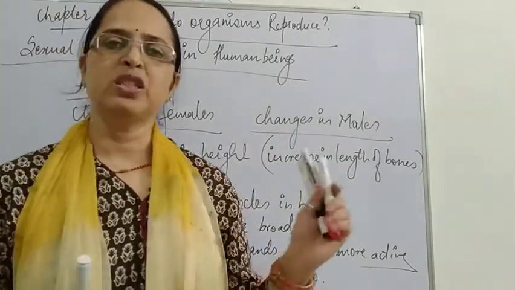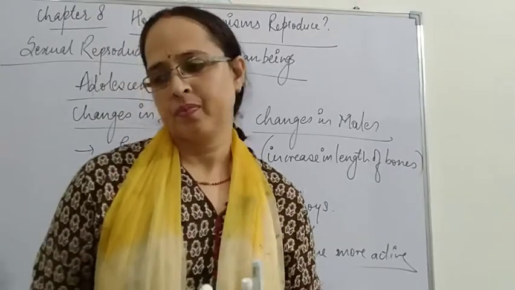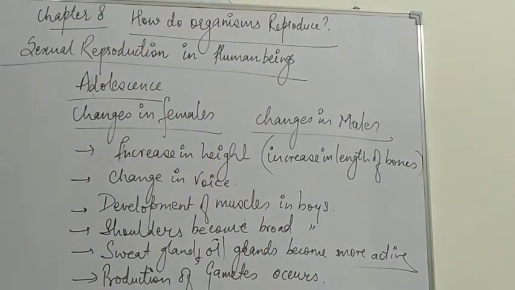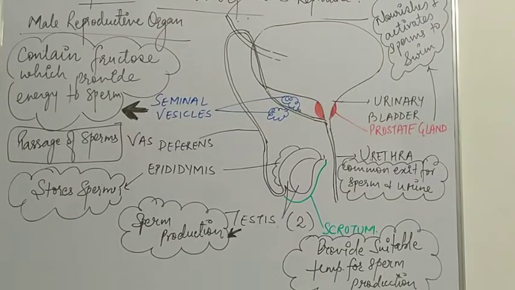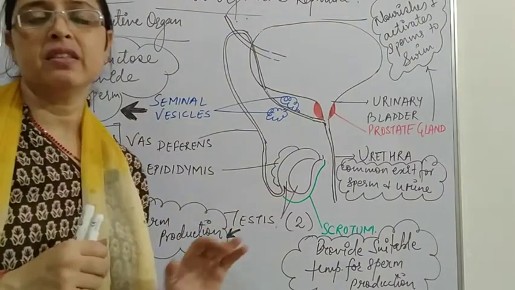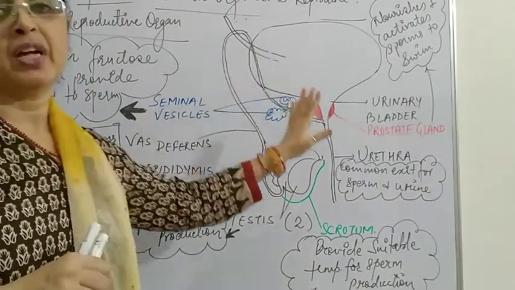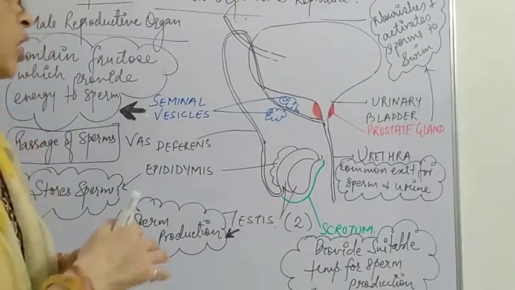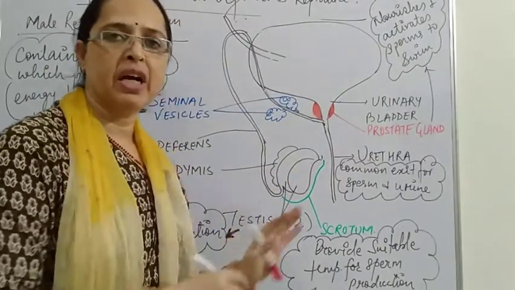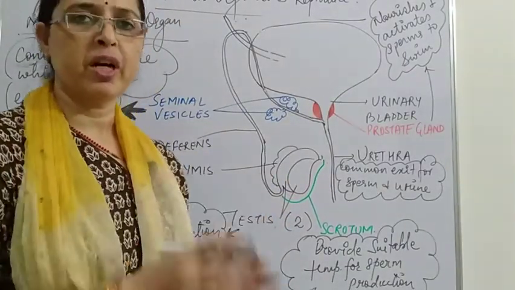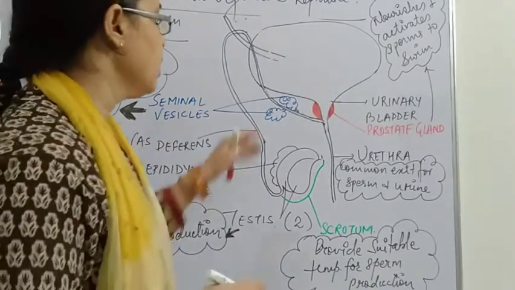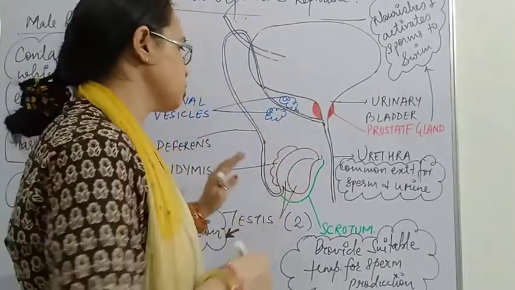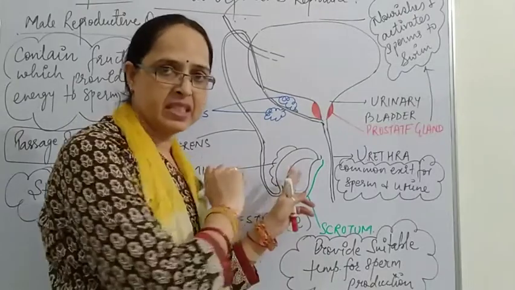Now, what are the reproductive organs in males as well as in females? We just go through it through the diagram. So students, here you can see the diagram of the male reproductive system. First of all I'll explain the male reproductive system, then we'll discuss the function of these different parts. The male reproductive system consists of a pair of testes.